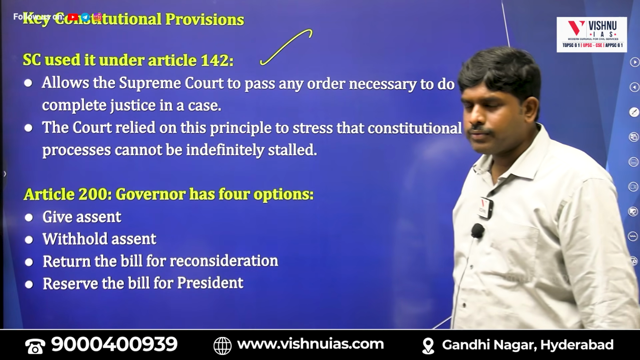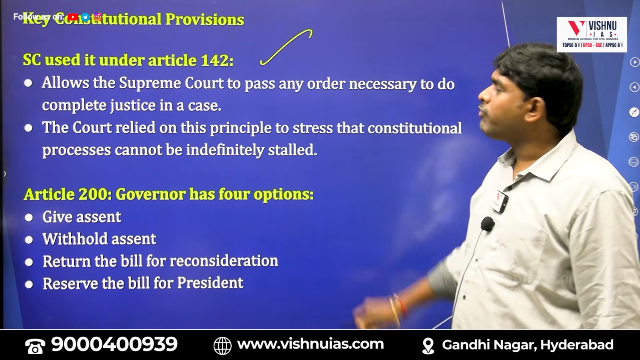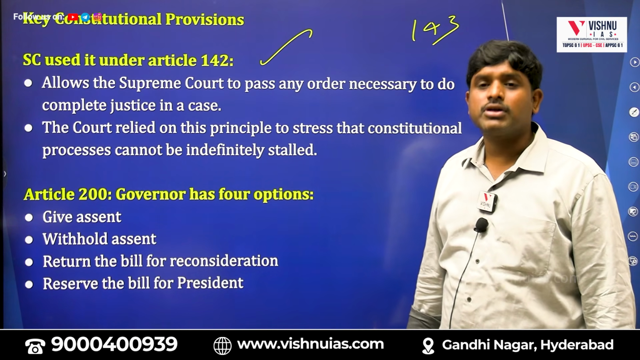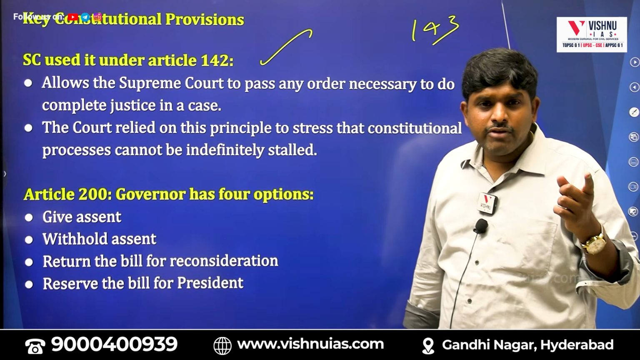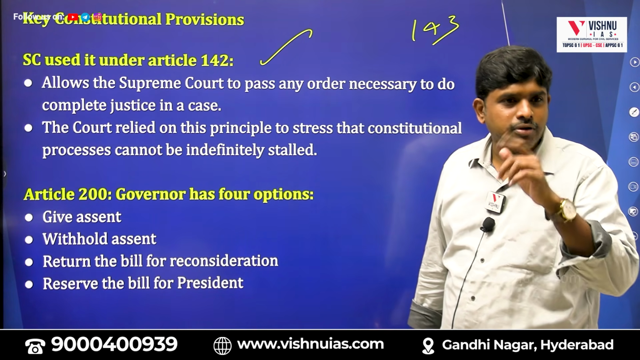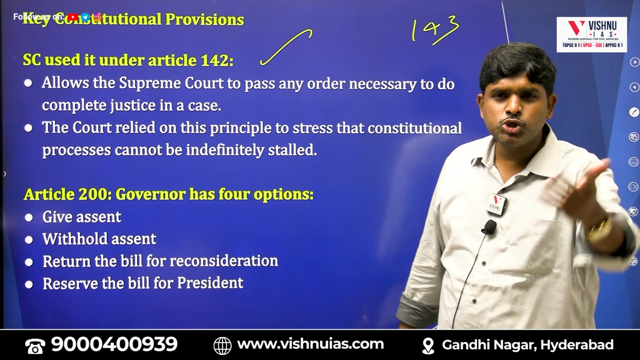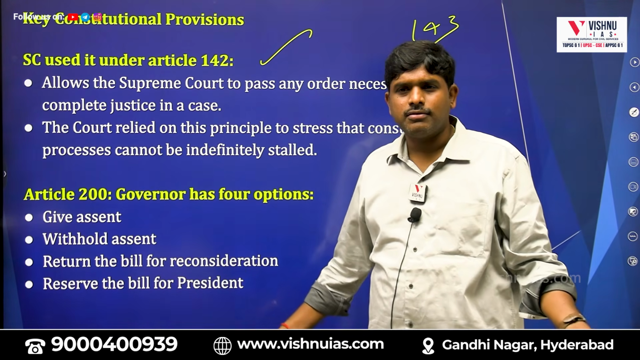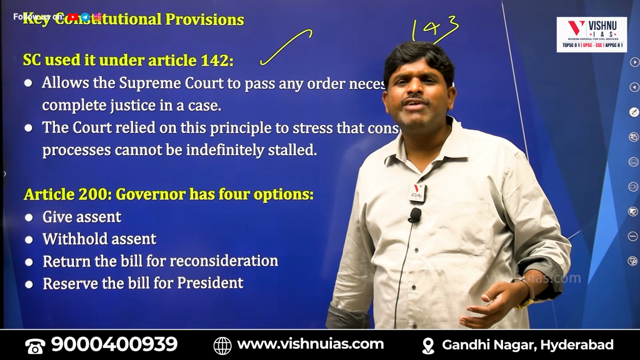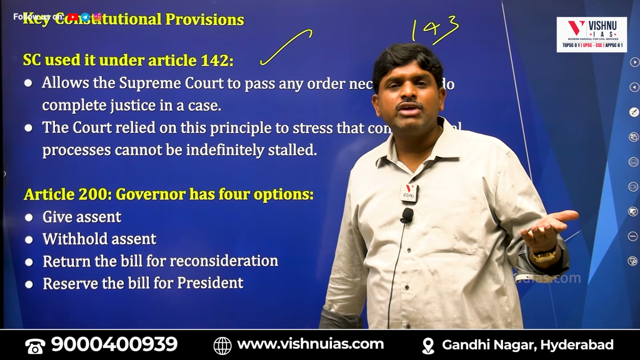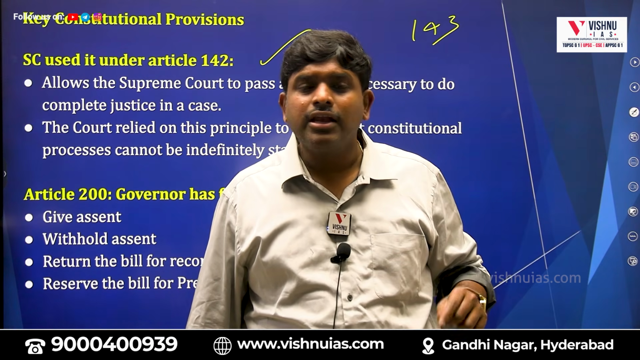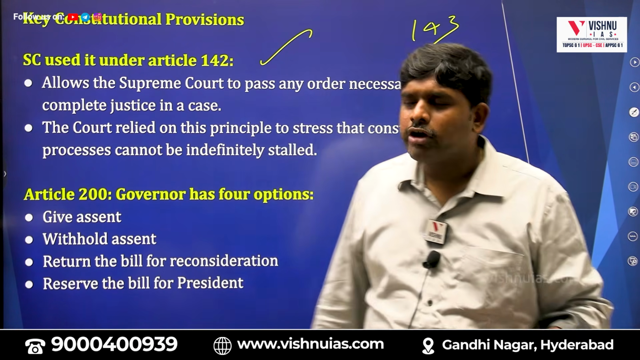Under Article 142. Article 143, what? The President will be asking the advice of the Supreme Court on issues, whatever they may be. For example, simultaneous elections. I want to have simultaneous elections, whether it's constitutionally valid or not. I have a doubt whether the judiciary will tell it is unconstitutional or not. Then whom will I go and ask? The Supreme Court. Under which article? 143. Before that, 142.